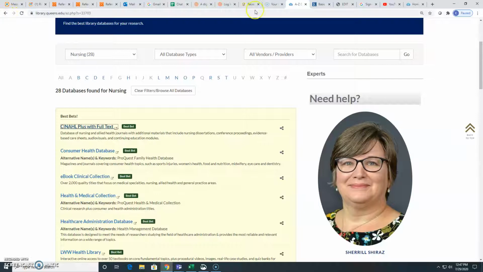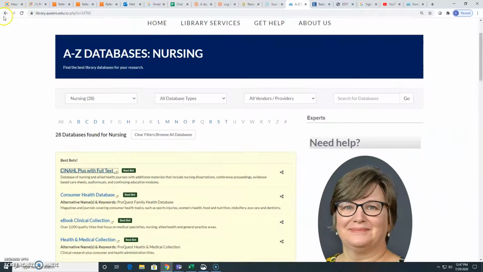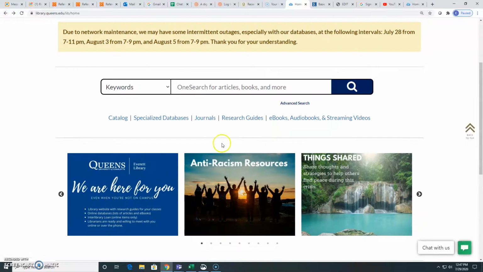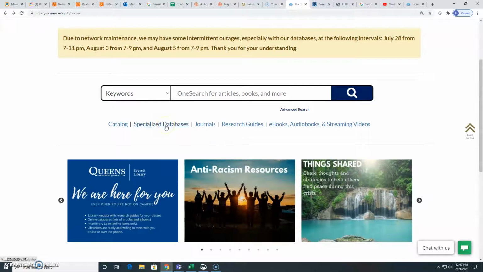Okay, I'm going to go back up here. Go back. Now I'm back here. So specialized databases is where you would look for the individual databases.